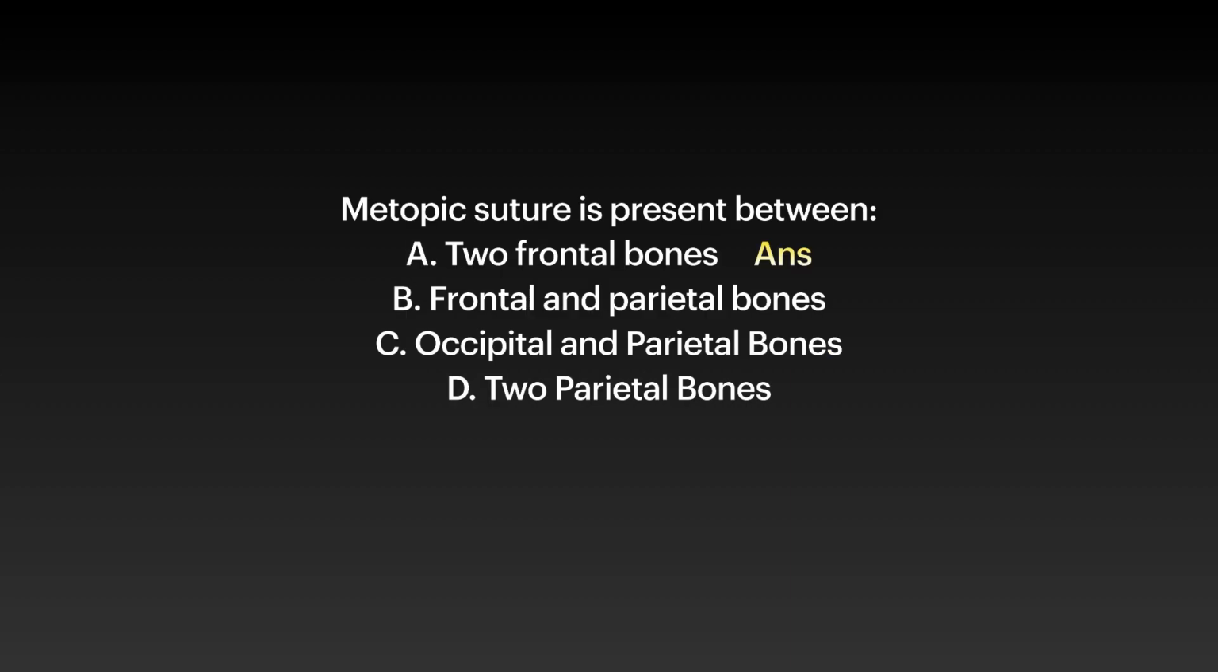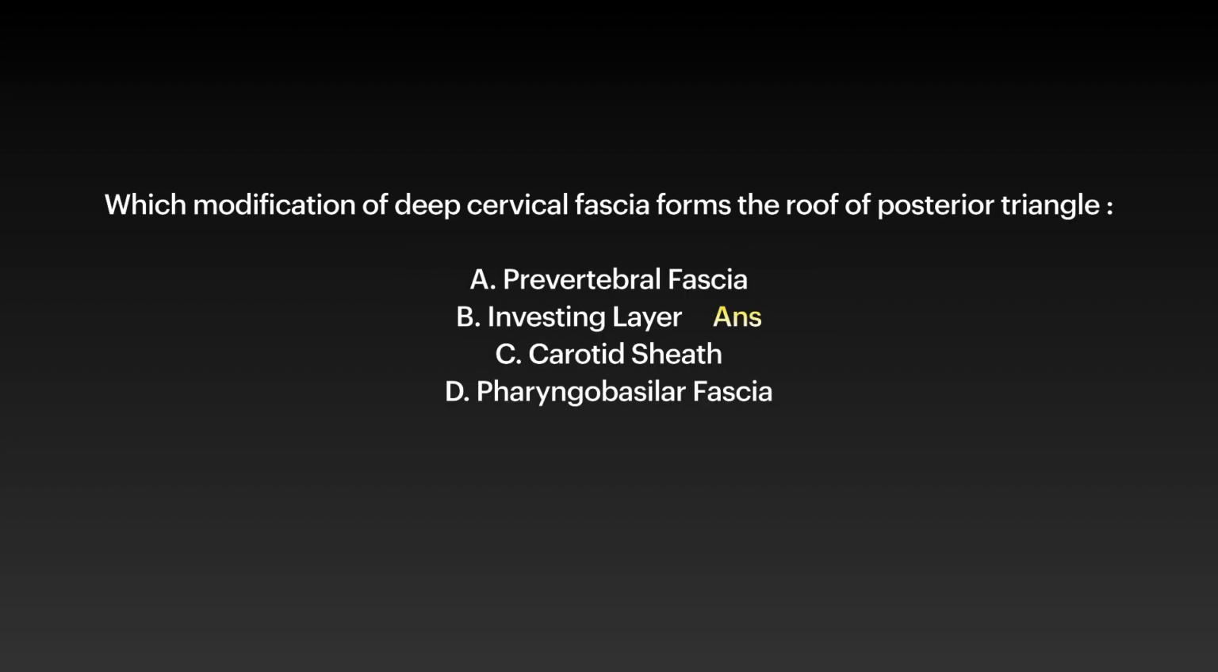Again a fact based question. Metopic suture is between two frontal bones. Now this is very important. You must know all the modifications of the deep cervical fascia which are enlisted in the options. The first modification which we need to talk about is investing layer, and investing layer basically splits to enclose your parotid and submandibular gland, and it also forms the roof of posterior triangle, which is the answer.